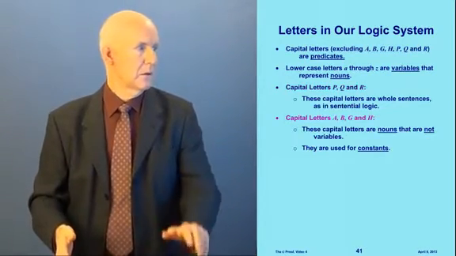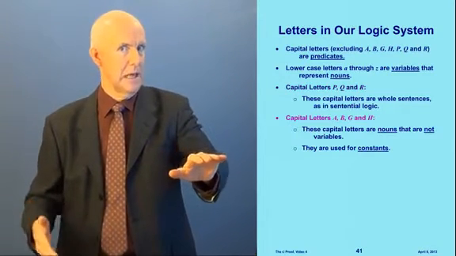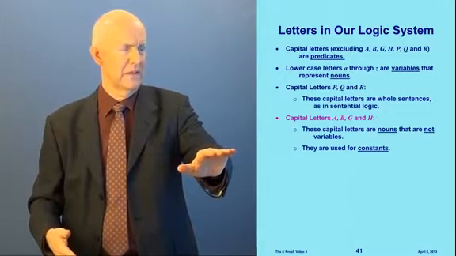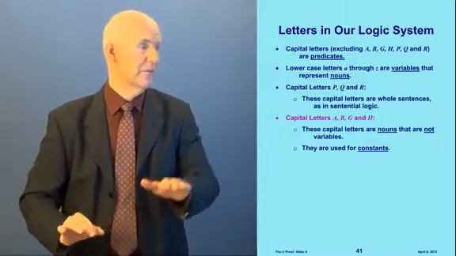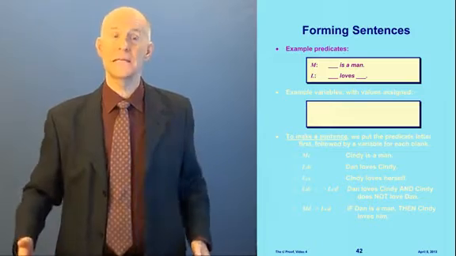And then capital letters A, B, G, and H, these are specialized. We'll use them a little bit at the end of video 9, a little bit in video 7. These capital letters are nouns that are not variables. They're what we call constants. Okay, so now how do we make a sentence?